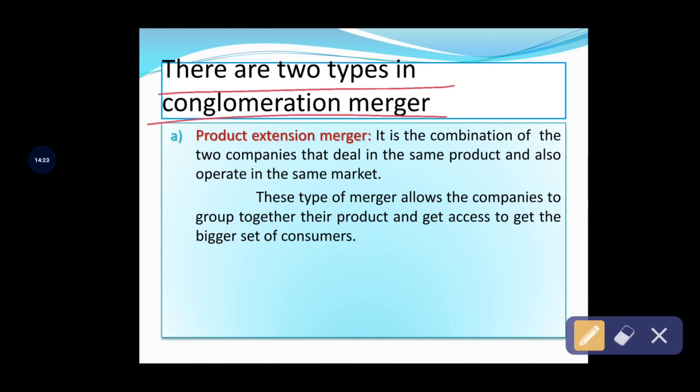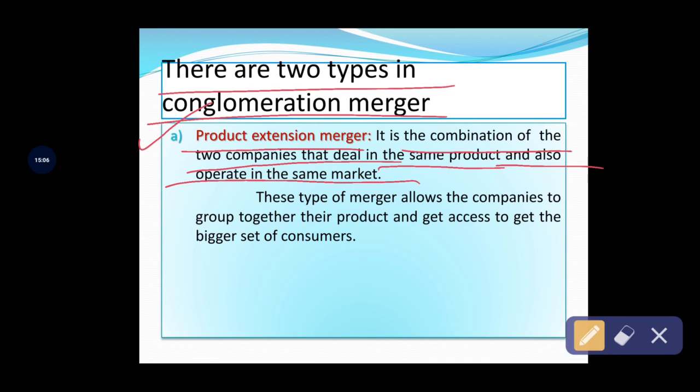So under that, the first one is product extension merger. The name only indicates extending the product. The major objective of this product extension merger is extending their product by accessing a bigger set of customers. See, the product extension merger is the combination of two or more companies that deal in the same product and also in the same market. So in this, the companies are engaged in the same product and also the same market.